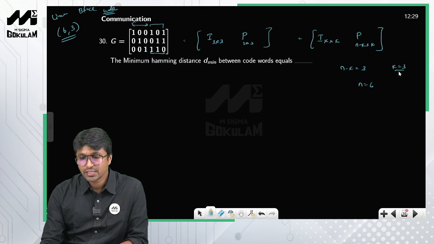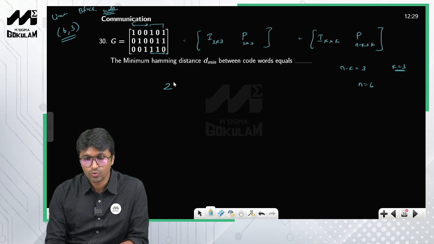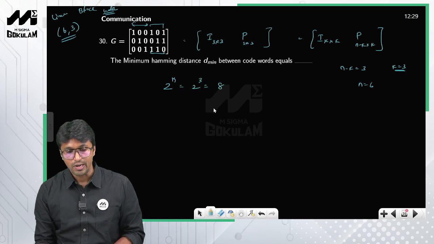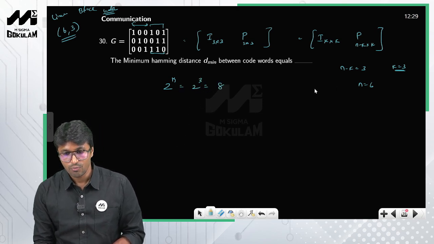So k is nothing but 3. So therefore how many valid code words do we get? 2 raised to k, 2 raised to 3 is nothing but 8, right? So therefore what are the valid code words that we get?